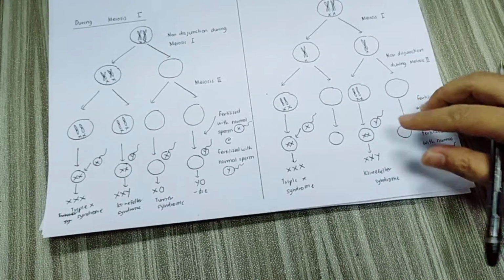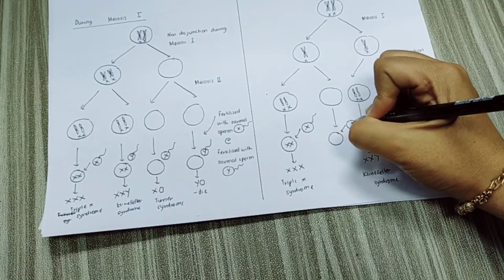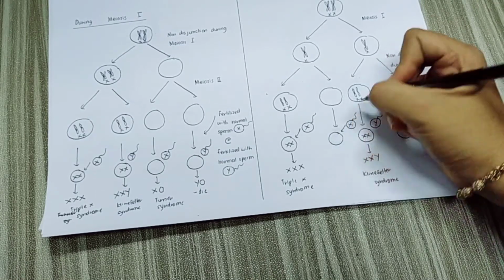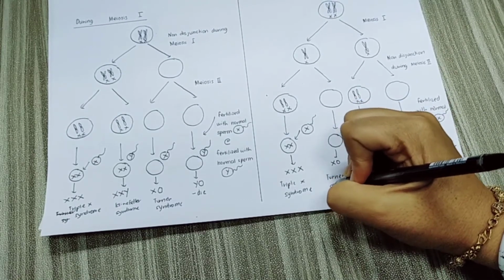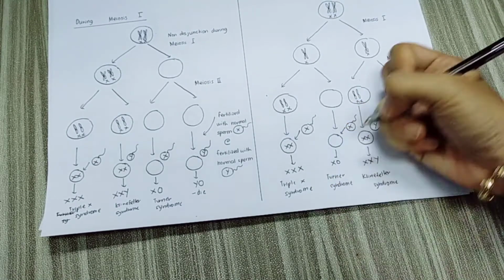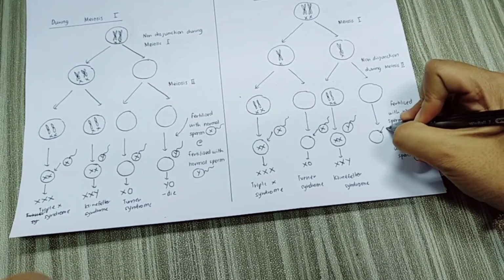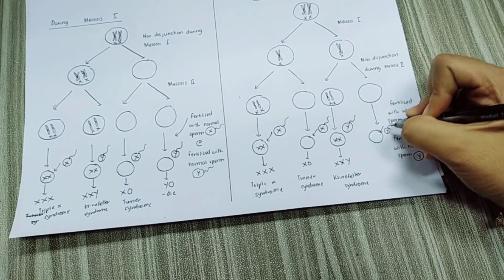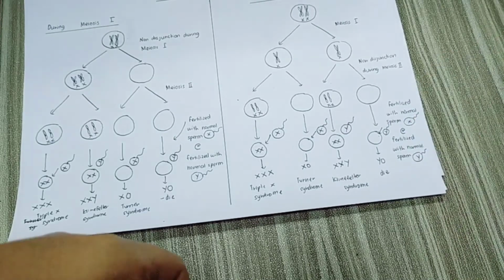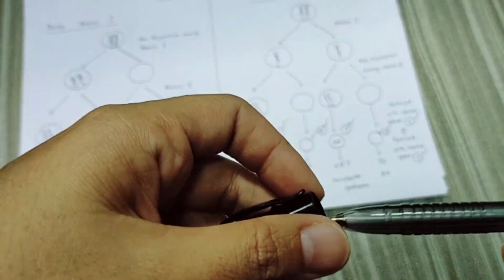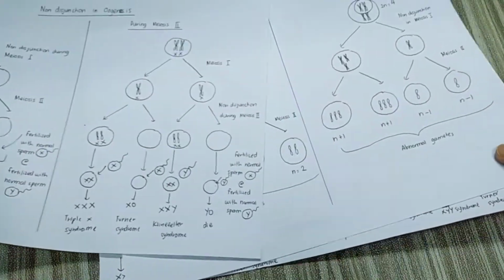Okay, so now we look at this abnormal ovum with no sex chromosome. If it is fertilized with normal sperm with an X chromosome, it will produce XO. So XO is Turner syndrome. And then the last one, if this abnormal ovum with no sex chromosome is fertilized with normal sperm that carries a Y chromosome, it will produce YO. So YO usually dies. Okay, so this is the process of non-disjunction that occurs in oogenesis.